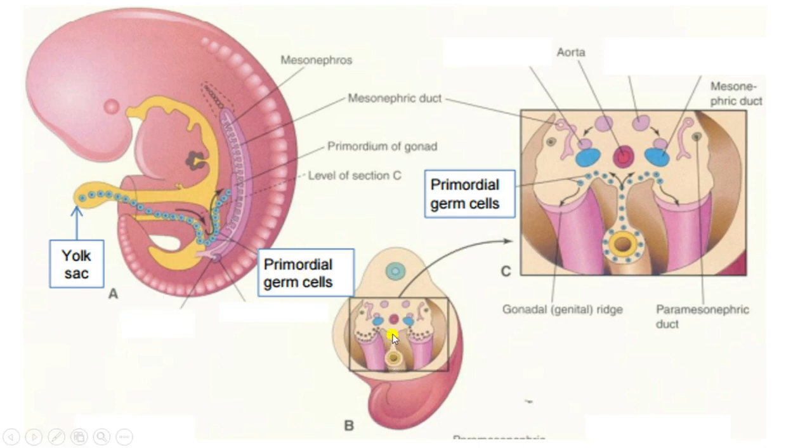This is the hindgut. Primordial germ cells are migrating towards the genital ridge or primordium of the gonad, right? This is the hindgut, and this is the dorsal mesentery. Primordial germ cells are going to migrate towards the genital ridge, that is the primordium of the gonads.